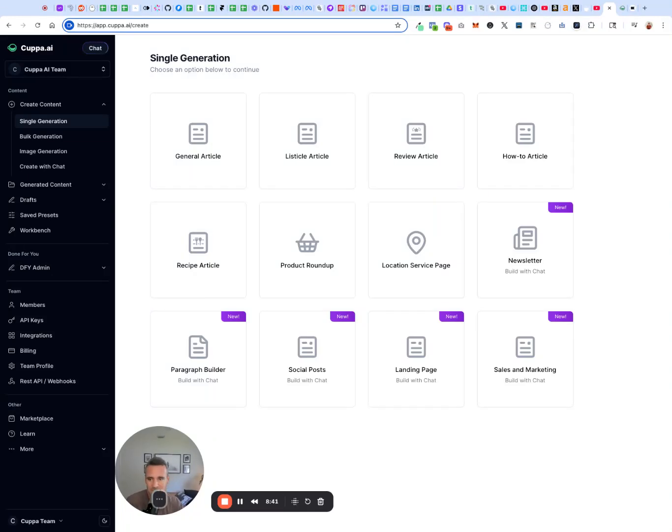Next, I'm going to do a quick video after this one about our new API and webhooks. I'm going to show you an example of how I've created, through the webhooks and the API, a way to build content directly from a Slack channel. So if you're like me, you have 15 different Slack workspaces, each with their own channels.